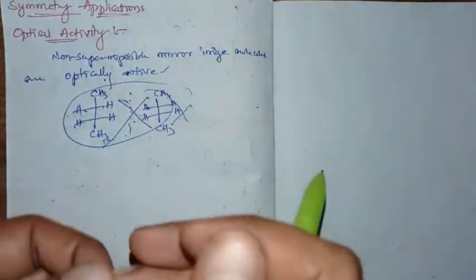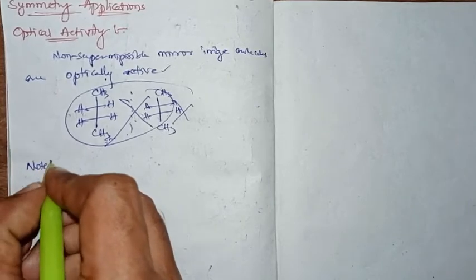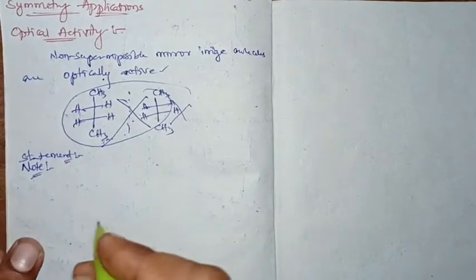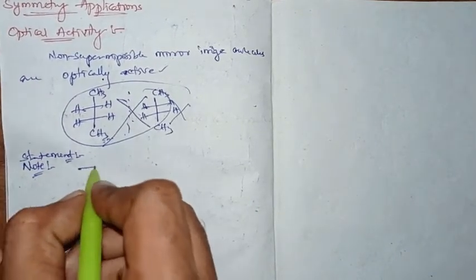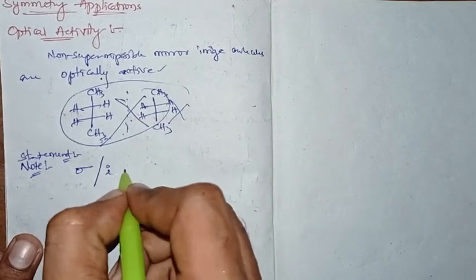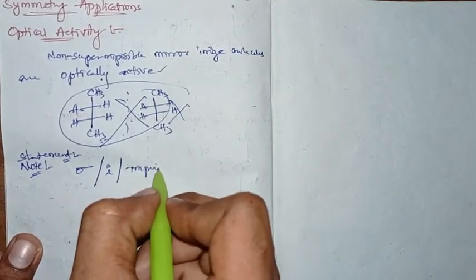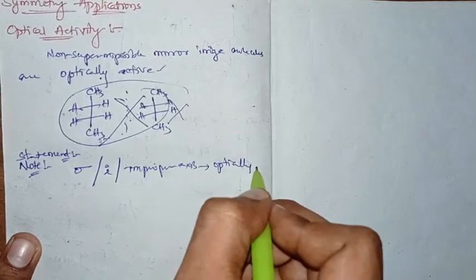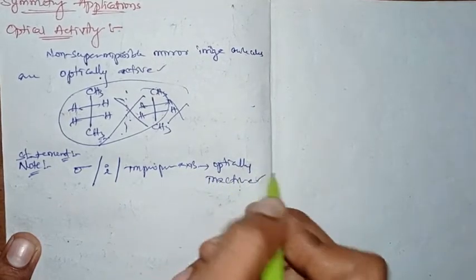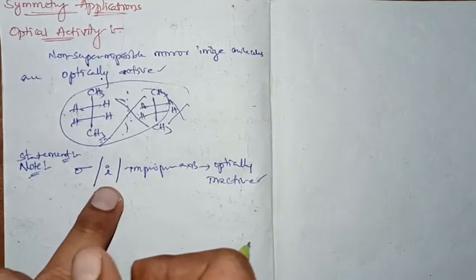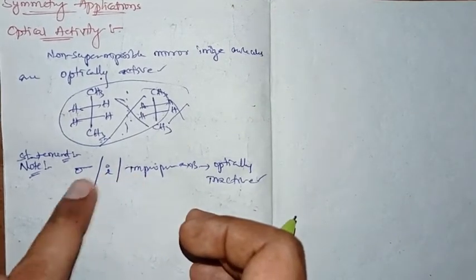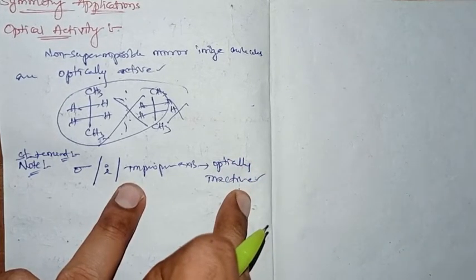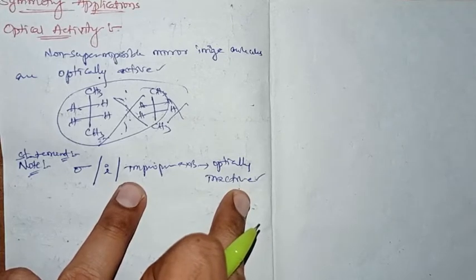So there we have one statement with respect to symmetry. A molecule with a plane of symmetry, or inversion center, or improper axis of symmetry will be optically inactive, right? A molecule having any one of these will become optically inactive.